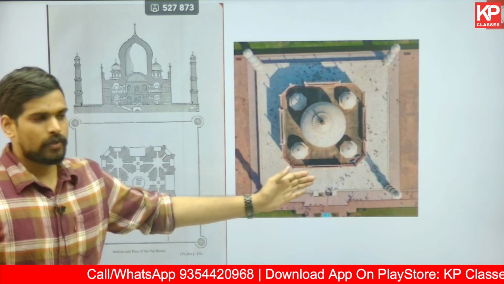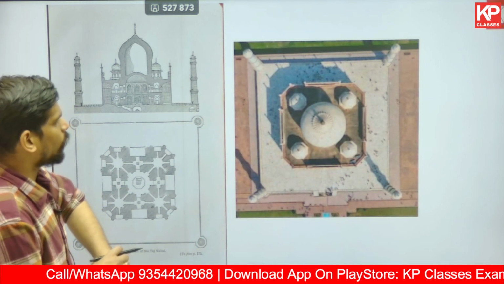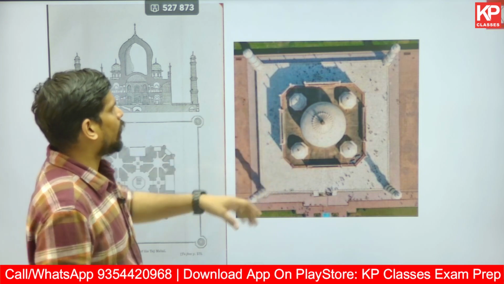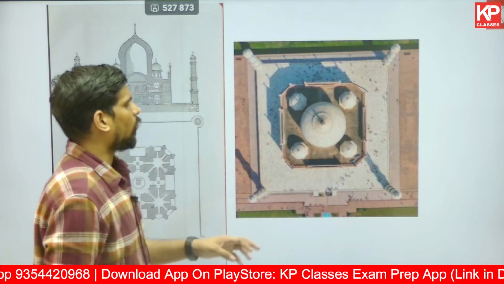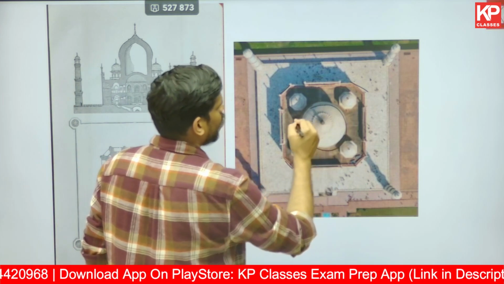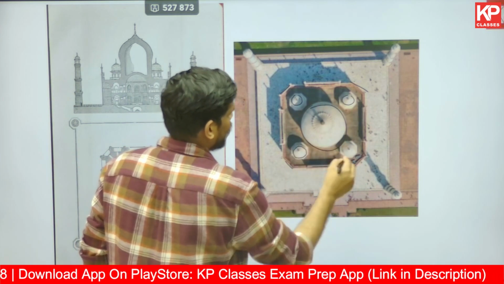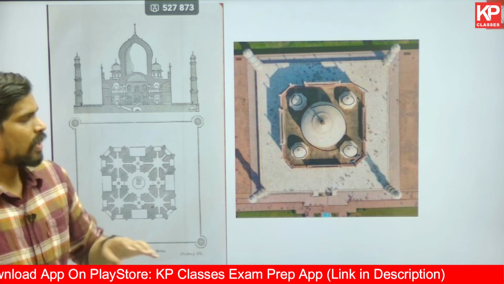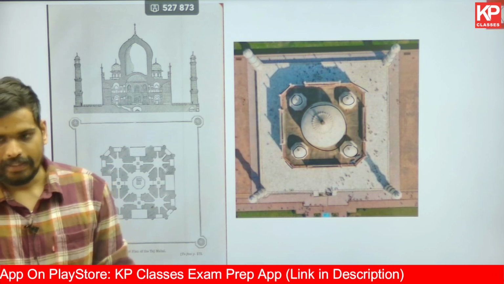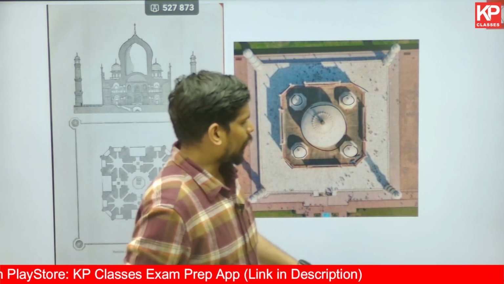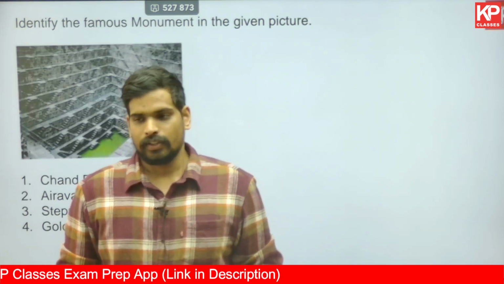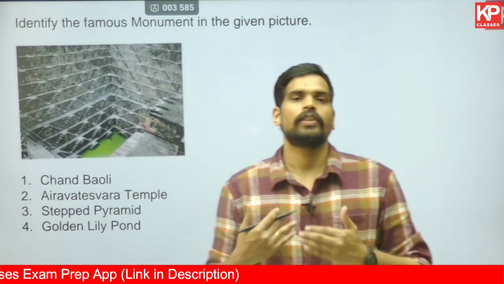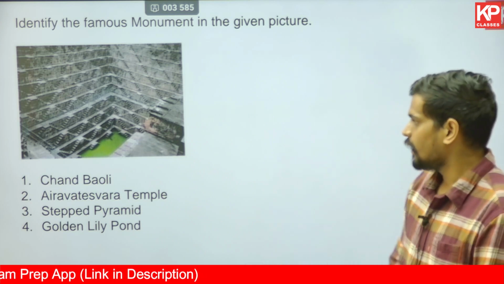And finally, Taj Mahal, like you know, this is the actual picture of its satellite view from the top. You see it has a square plan with its corners chamfered off or cut off, which will give it an octagonal layout with a central onion dome and then four chhatris at the corners of it, which are all based out of an octagonal plan again. So that's the basis of the layout of Taj Mahal. You have those 4 minarets at the corners. So that's the top view of Taj Mahal. So that's how you need to remember important historic buildings.